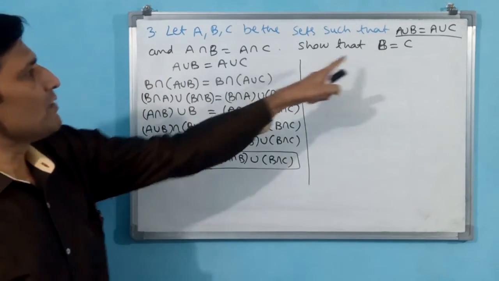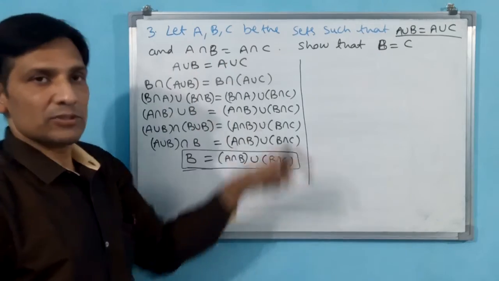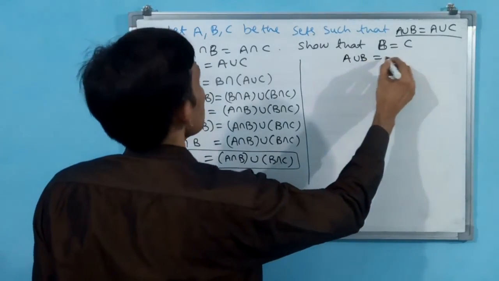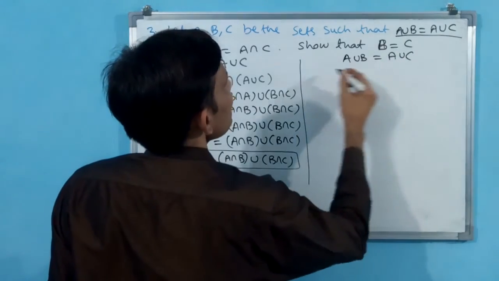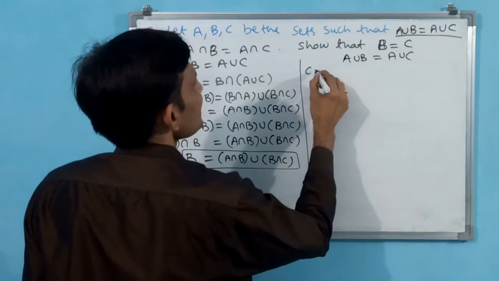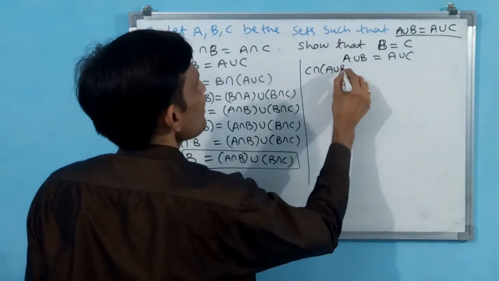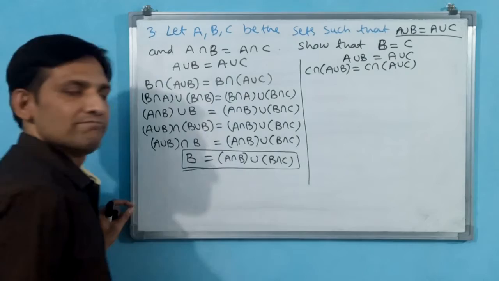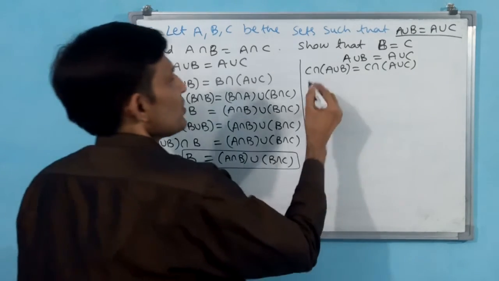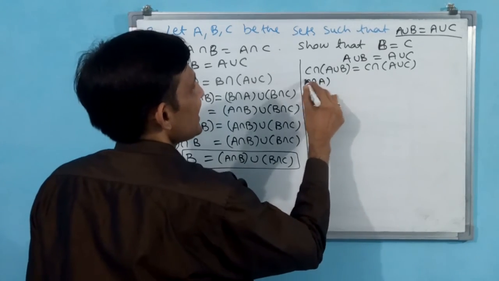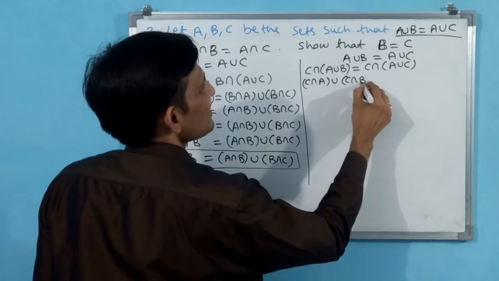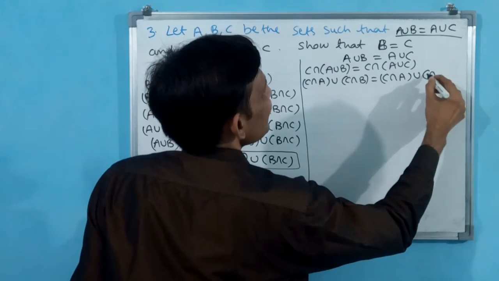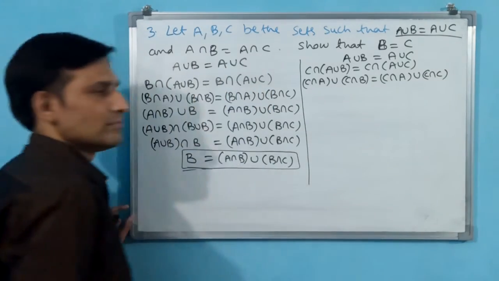We have done with B, then we go with C. We do with C also. Again I am writing A union B is equal to A union C. Now with C I am going to take intersection. C intersection (A union B) is equal to C intersection (A union C). Distribution: (C intersection A) union (C intersection B) is equal to (C intersection A) union (C intersection C).